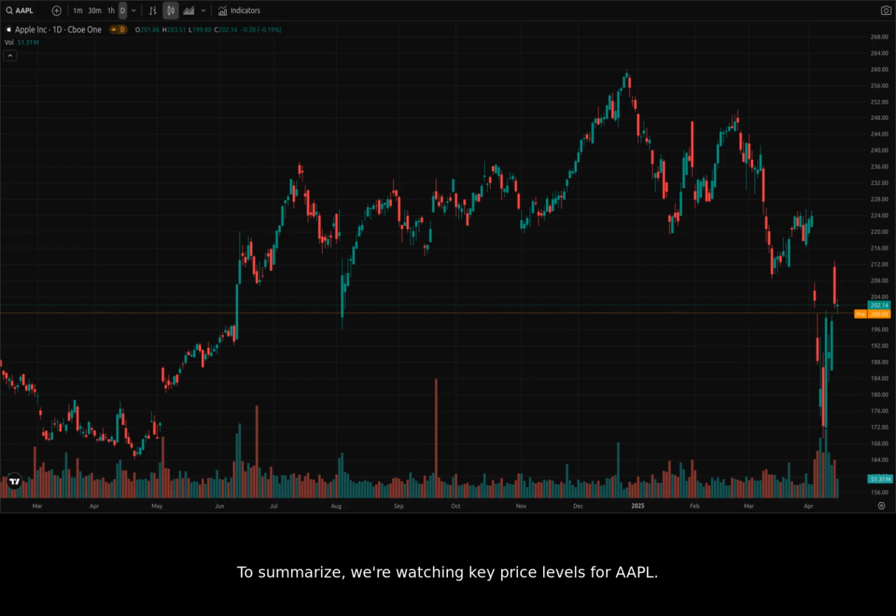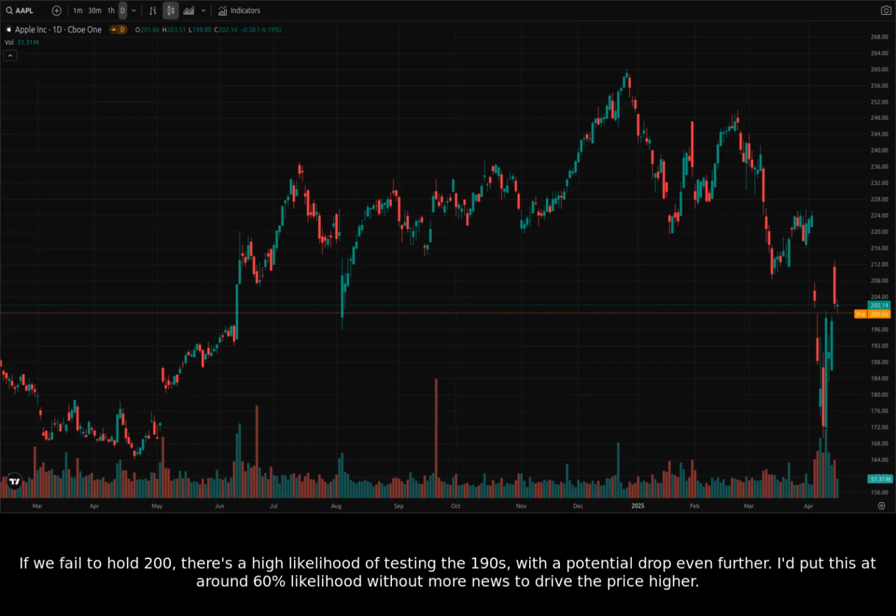To summarize, we're watching key price levels for Apple. First is the 200 psychological level for support, which is key to hold. If we fail to hold 200, there's a high likelihood of testing the 190s, with a potential drop even further. I'd put this at around 60% likelihood without more news to drive the price higher.